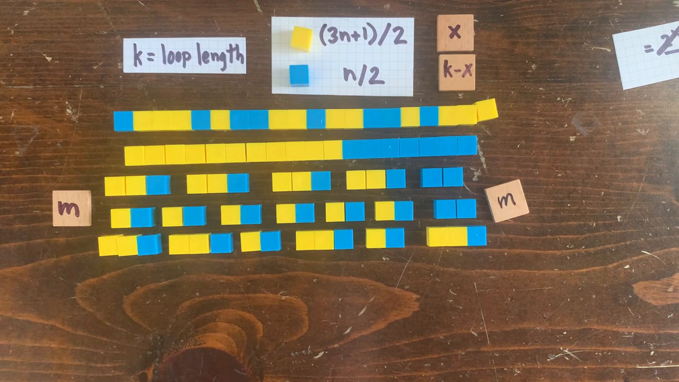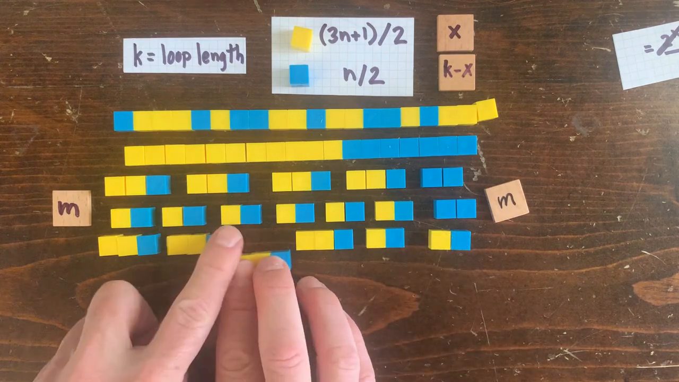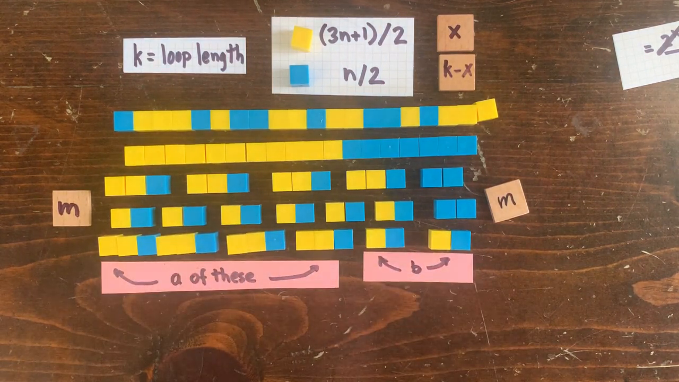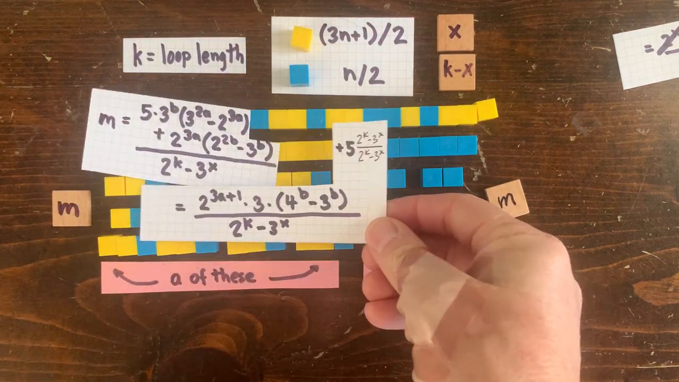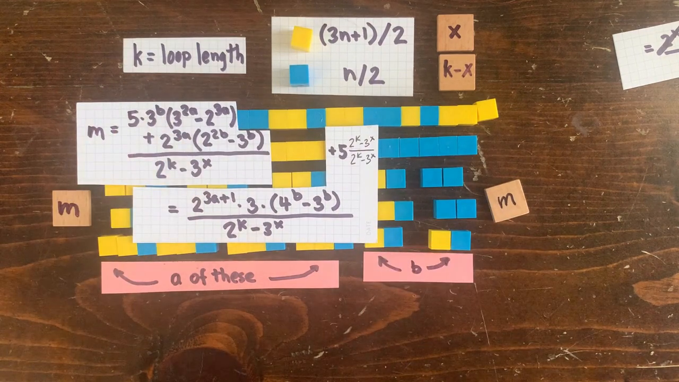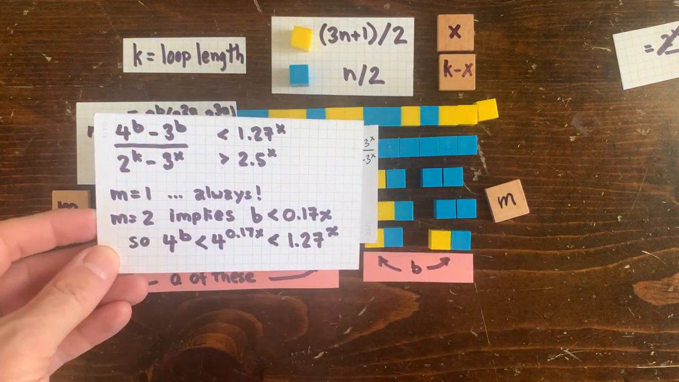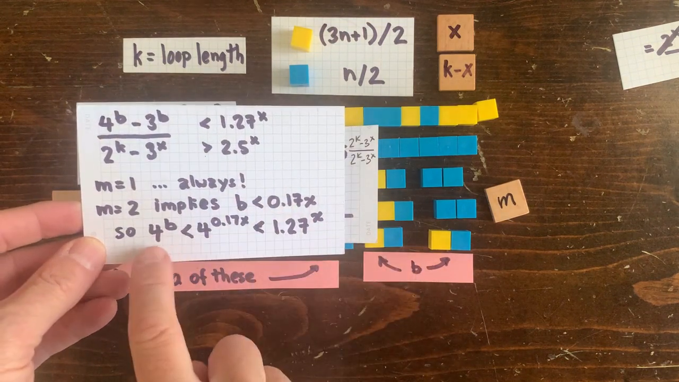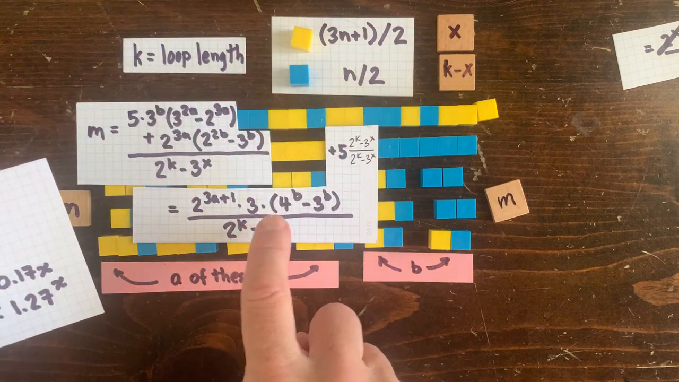So as a baby step, let's arrange all the up, up, downs, a of them, before all the up, downs, b of them. Now we can write a general expression for m, which turns out to be pretty hairy, but okay. If this is a whole number, then so is this, and eventually, amazingly, is this. So with a little effort, we can also show that b is small, so it's got to be less than 17% of x. That means 4 to the x is less than 1.27 to the x, so m is never a whole number after all.